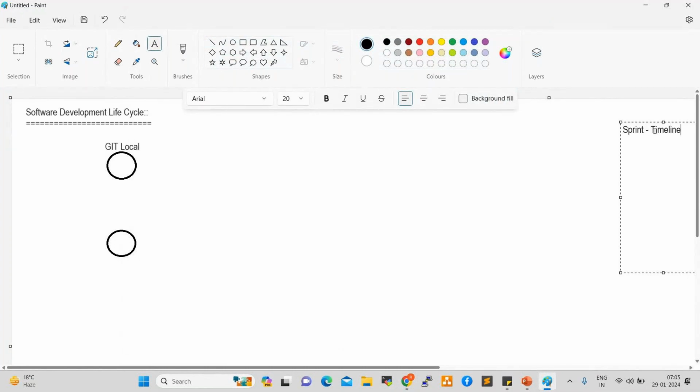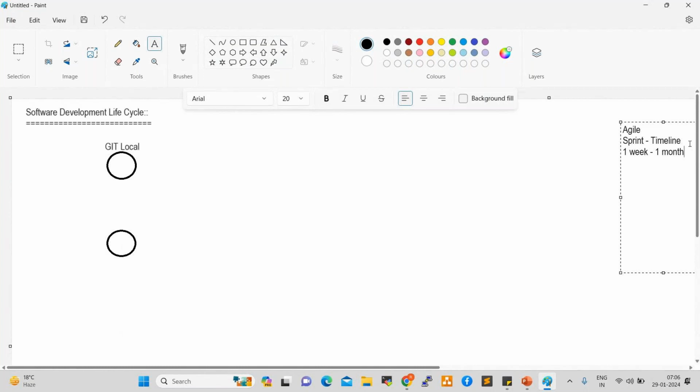In agile methodology, we prepare the sprints and we work on the sprints. Sprint is nothing but a timeline, and it can be 1 week to 1 month as per the requirement. For example, if one sprint started today, by next Sunday EOD it should be completed.